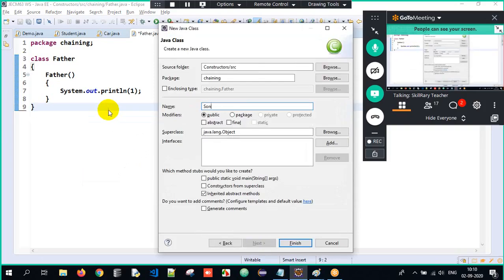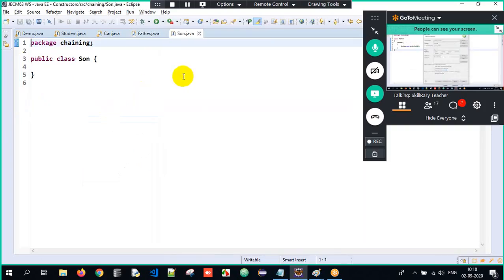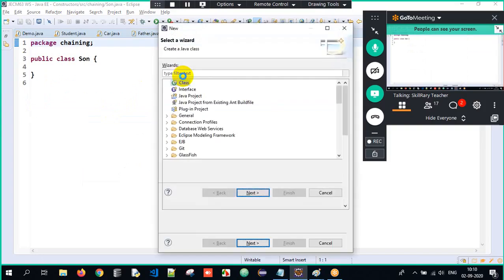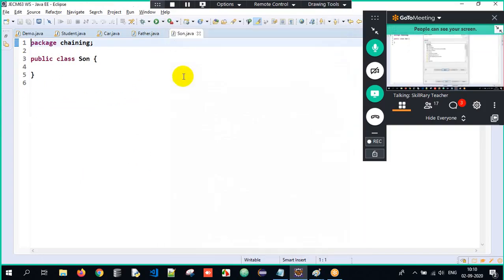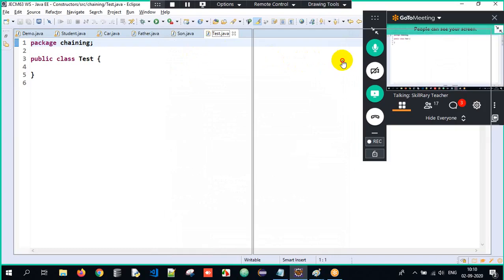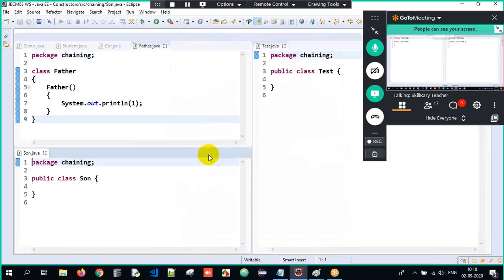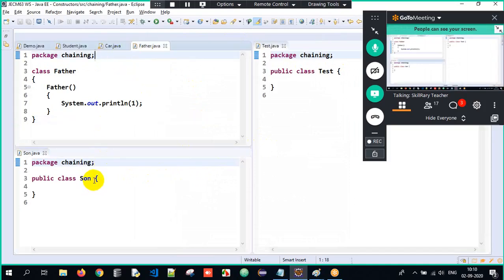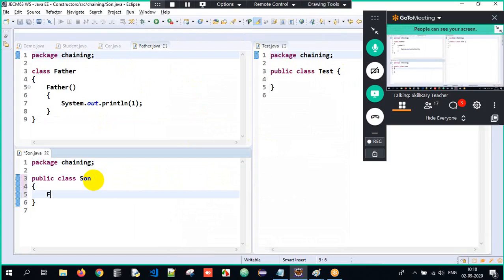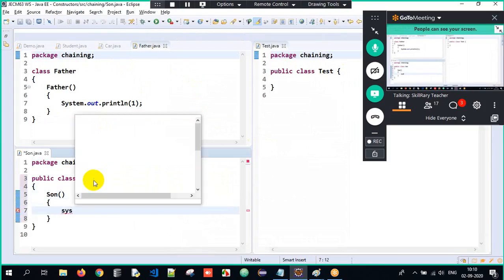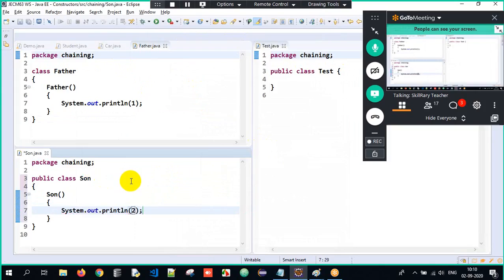I'll have one more class called Son, and I'll have one more class called Test, wherein we are going to execute it. Over here, we just need to understand the flow of execution. This is very, very, very important now. Here I'll have Son, and I'll write the implementation as 2.